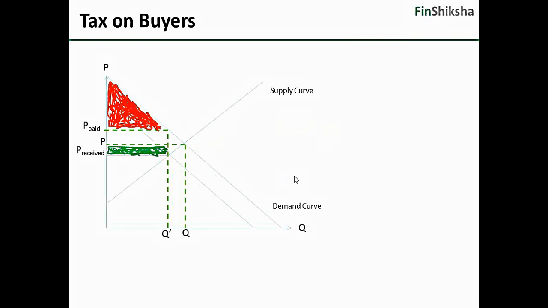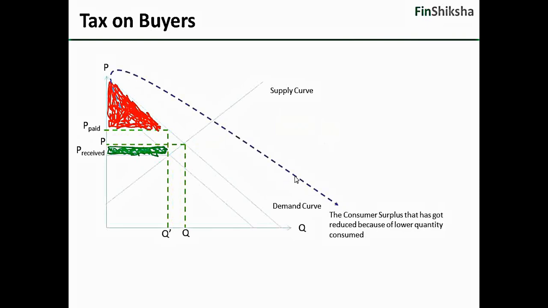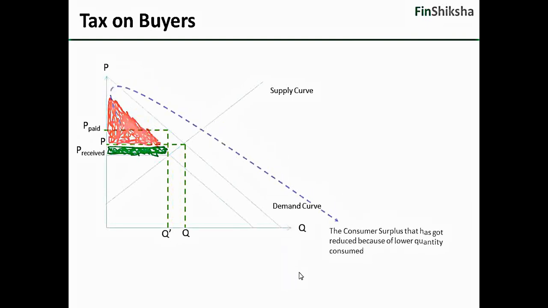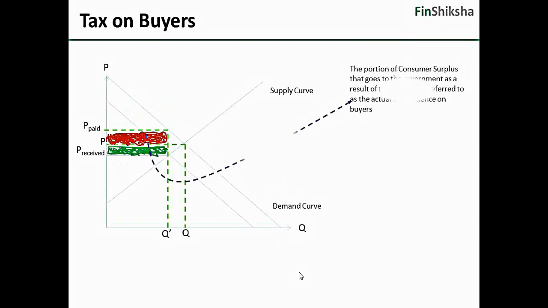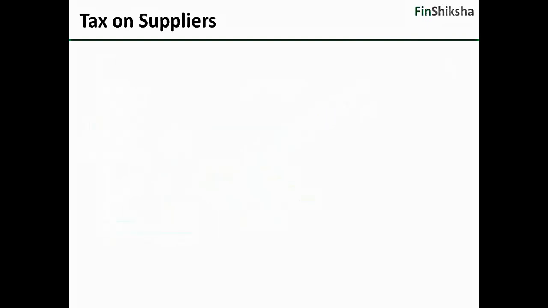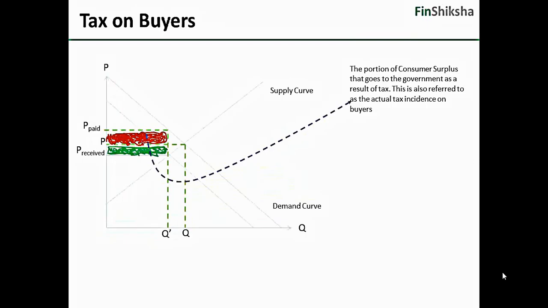This is the consumer surplus which is left. This has gotten reduced now because of lower quantities and higher price that has been paid. So this goes away. This portion though is the amount of tax that the government receives on the portion of consumer surplus. Now this again, the actual taxpayer is the buyer, but this is a part of the buyer's consumer surplus that is going out. There is also a deadweight loss which is given by the final two triangles which are available here. So these two triangles here will give me the deadweight loss that happens because of putting a tax on buyers.